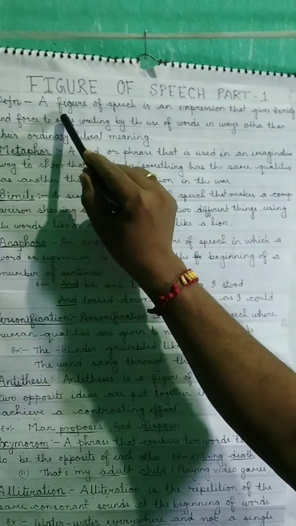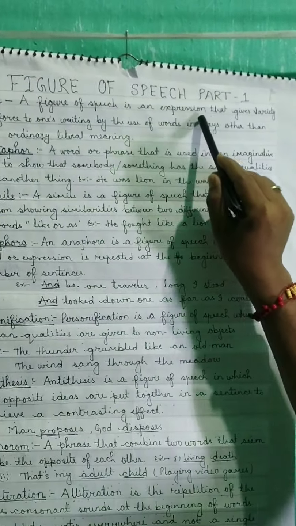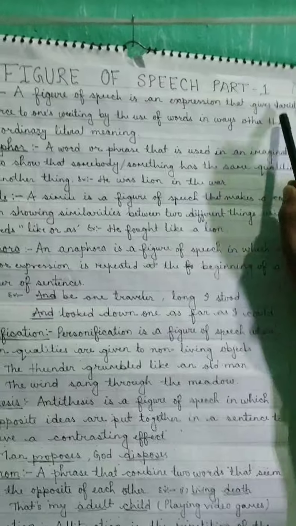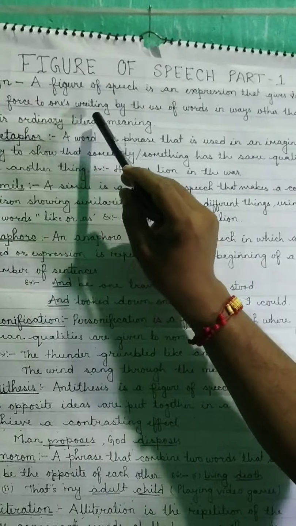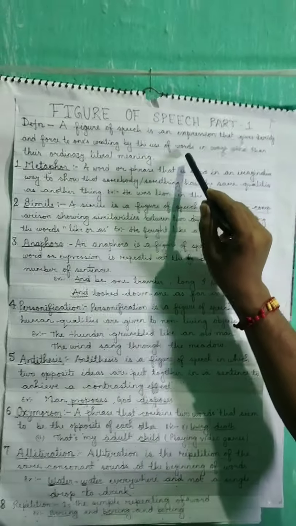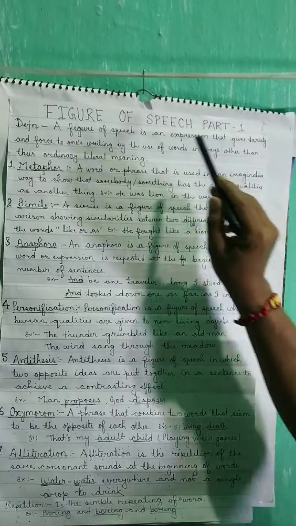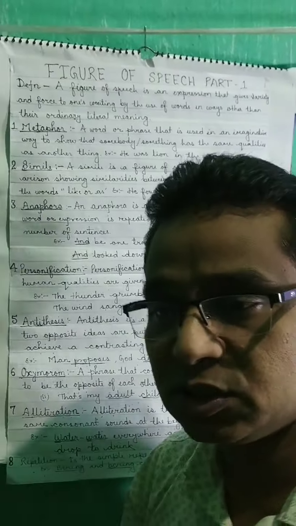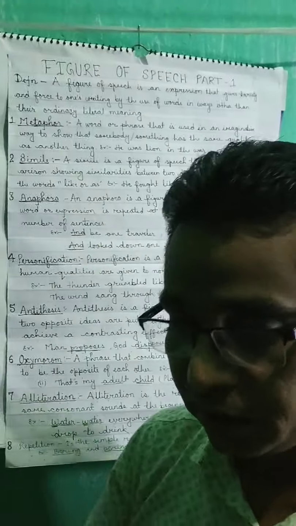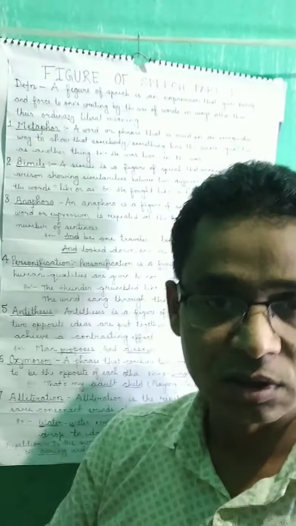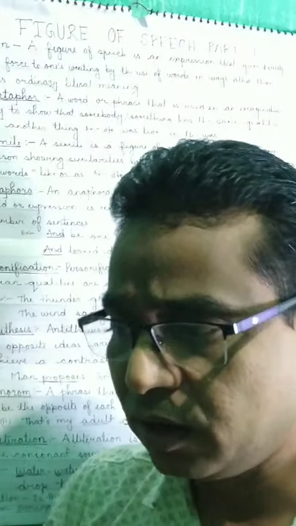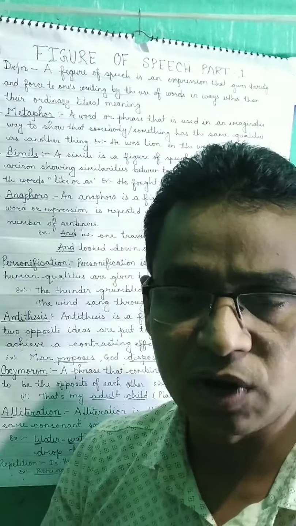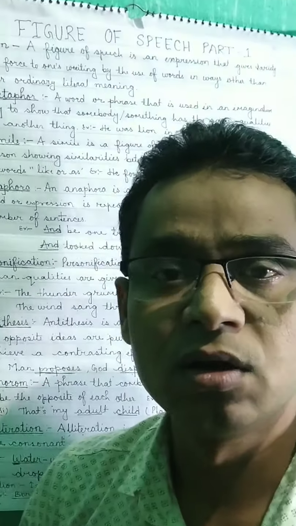Definition. A figure of a speech is an expression that gives variety and force to one's writing by the use of words in ways other than their ordinary literal meaning. Means figure of a speech gives meaning to the literature in some different way, and we use lots of figures of speech while writing, mostly in the poem.